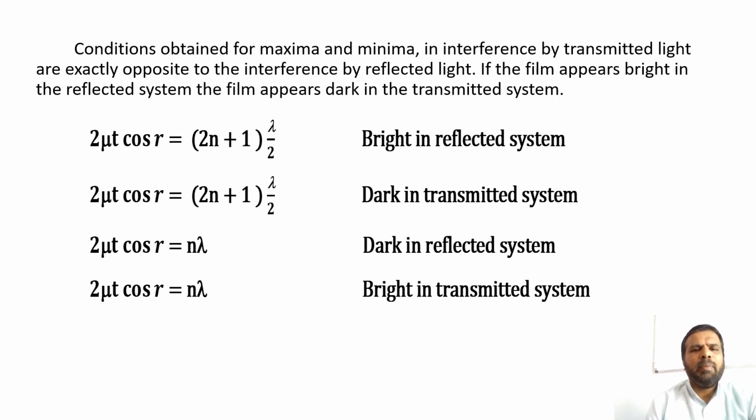Conditions obtained for maxima and minima in interference by transmitted light are exactly opposite to the interference by reflected light.